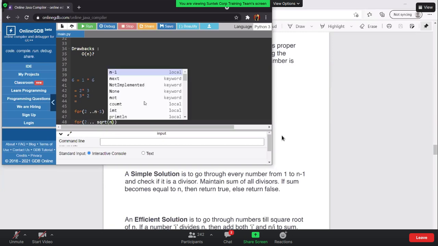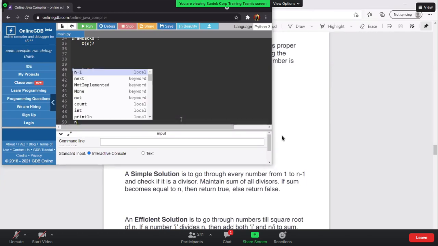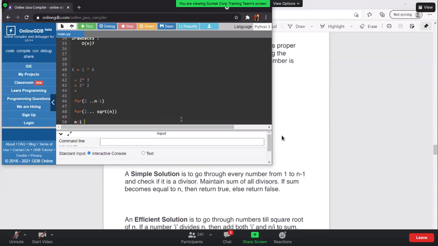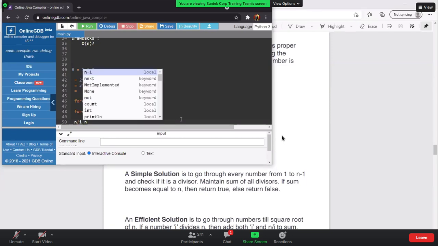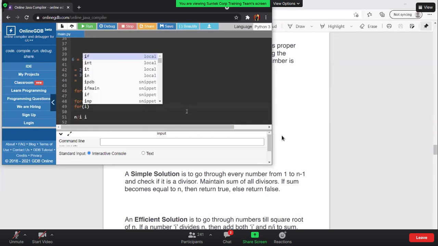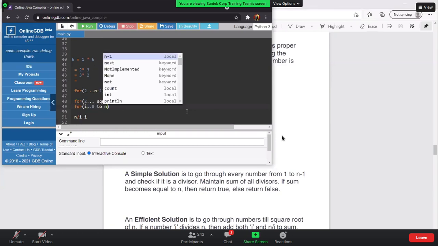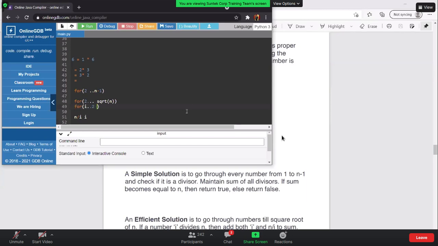So you can go till the square root of n. And what you need to include is the value of n by i as well as the number itself, the i itself. If you are writing a for loop like this, where i is varying from 2 to square root of n, what you can do is include n by i as well as i.